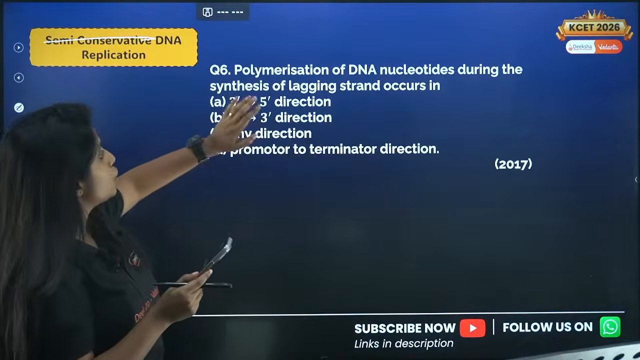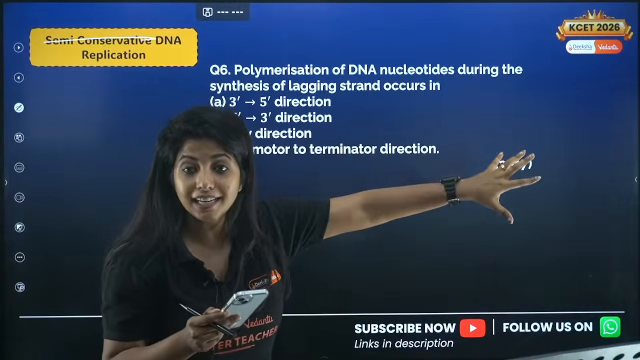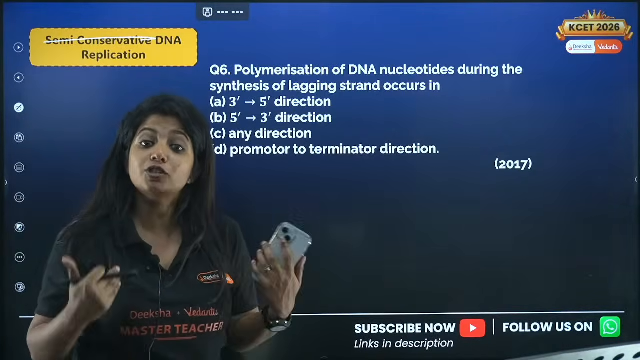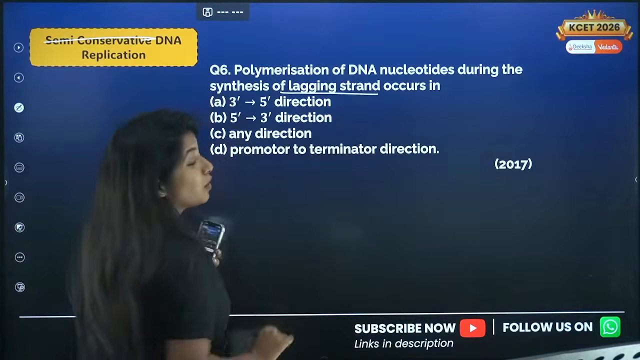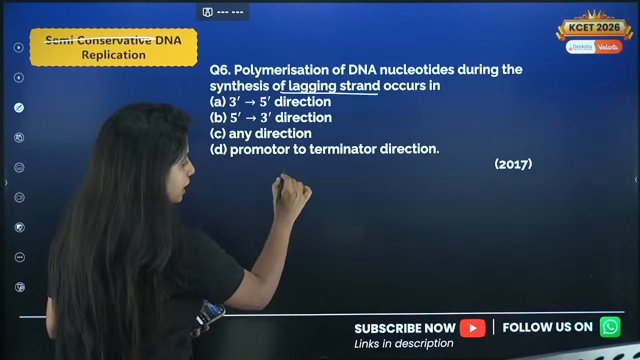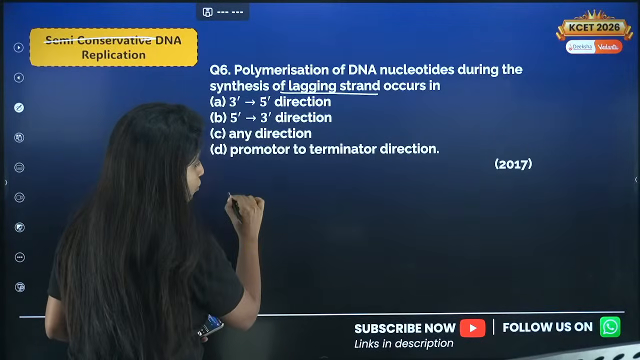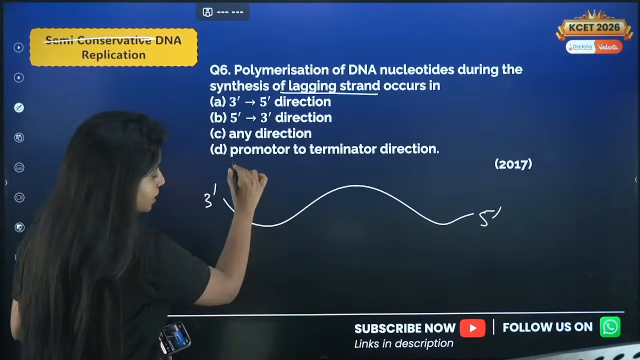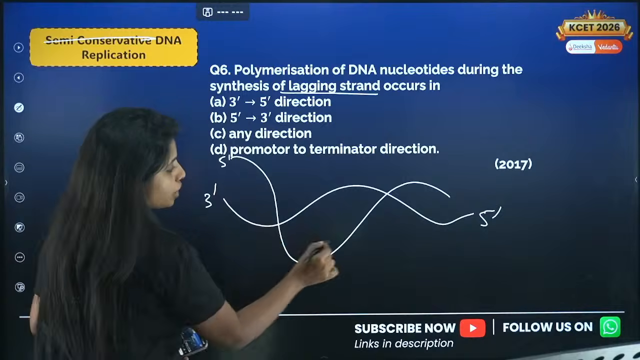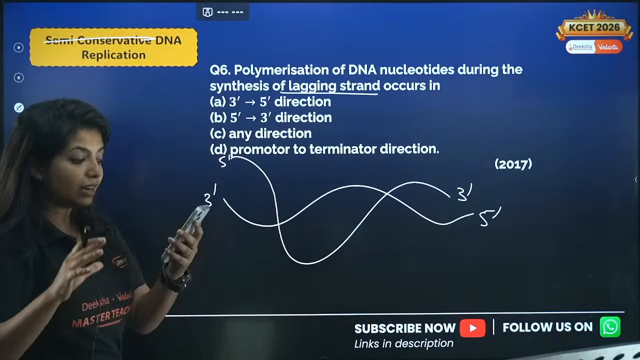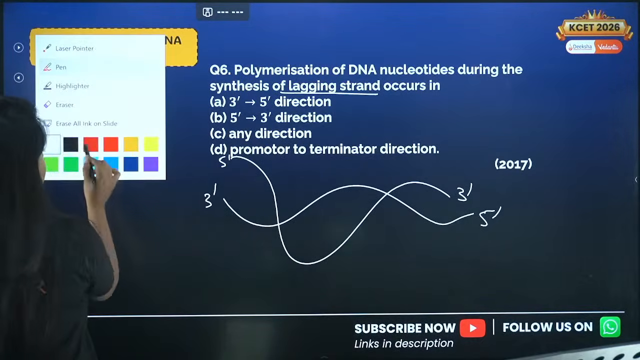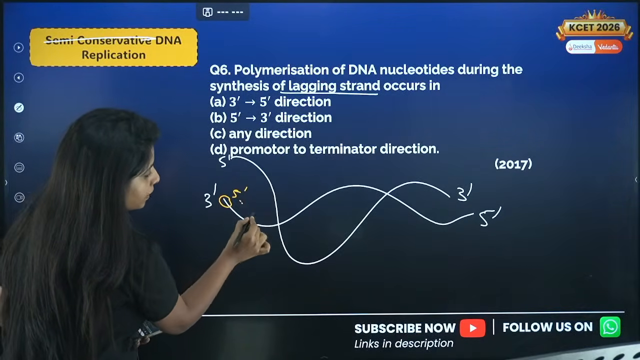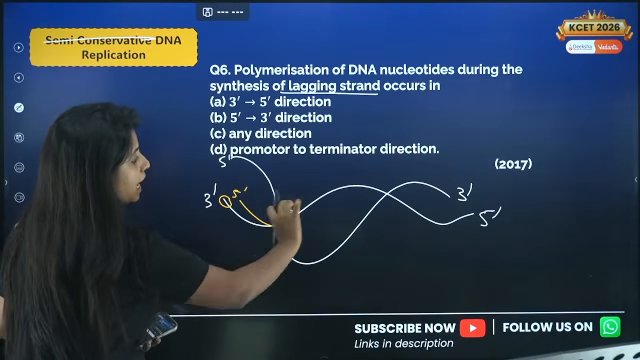Polymerization of DNA nucleotides during synthesis of lagging strand occurs in which direction? So they are asking you the DNA replication is happening in which direction? And to be specific, they are talking about the lagging strand. So we all know, my dear children, in DNA we have two strands. One strand is in 3' to 5' direction, and the other strand will be in 5' to 3' direction. So DNA polymerase, which does DNA replication, will prefer this strand and will start making the DNA in 5' to 3' direction.